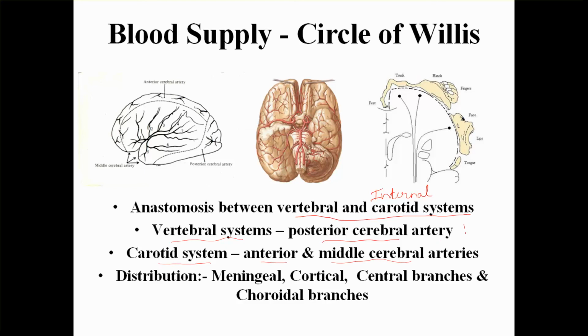In short, we can write this as posterior cerebral artery, PCA, and anterior cerebral artery, ACA, and this is the middle cerebral artery, MCA, which is coming from the carotid system. Further, it will give branches to the meninges, so the meningeal branch, then to the cortex, the cortical branch, then the central branches, and it will also give choroidal branches.